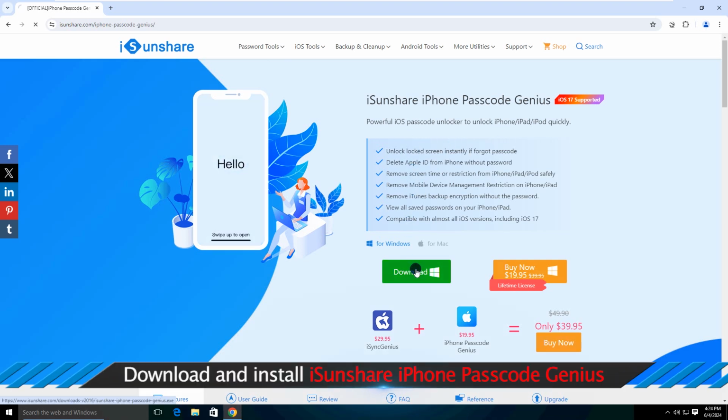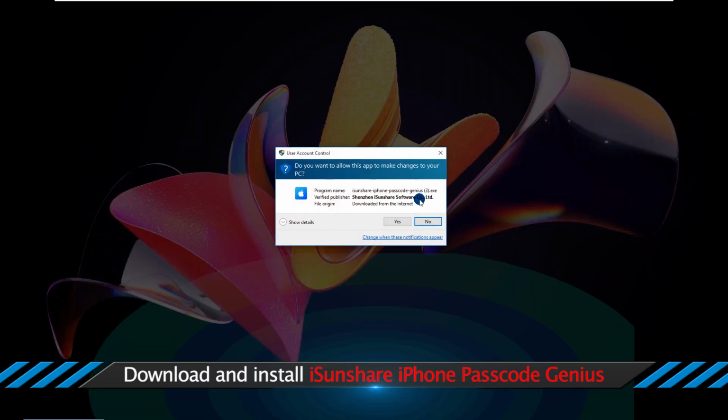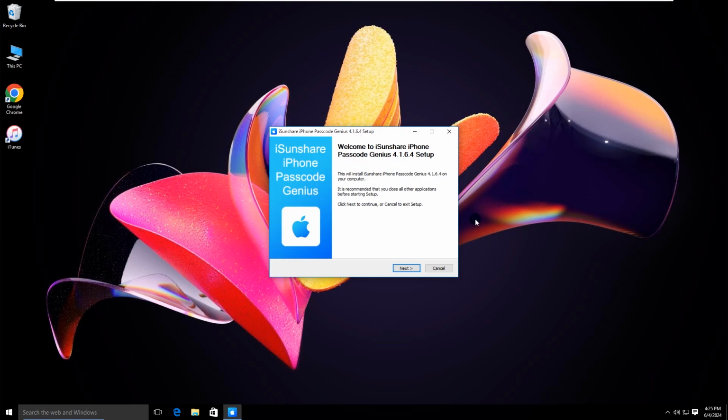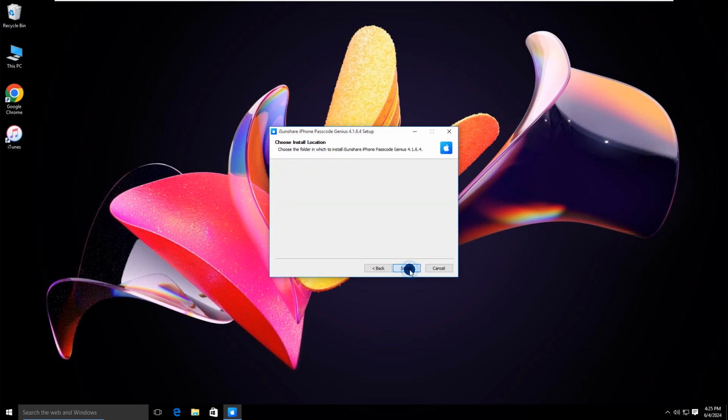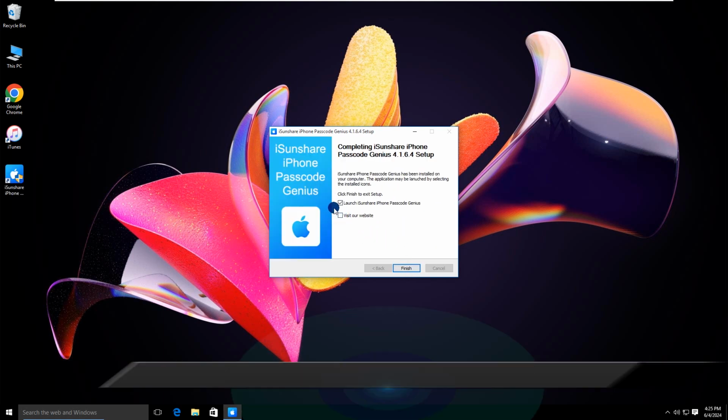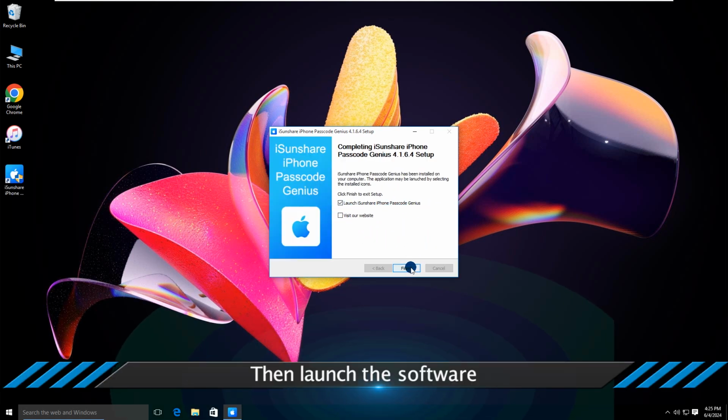Go to Download and install iSunshare iPhone Passcode Genius on your PC. Then launch the software.